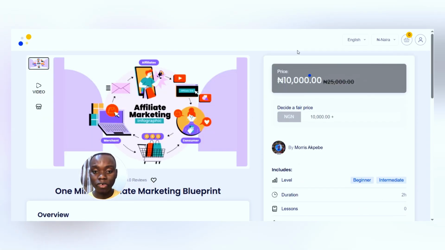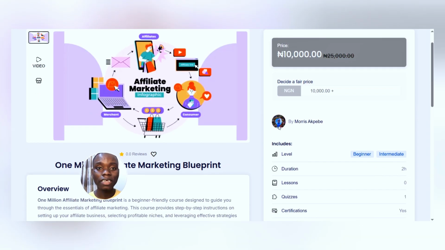And here guys, we are actually done. You can see the price. It's actually showing 25,000 naira slashed to 10,000 naira, and this is incredible. You can do this without any stress.